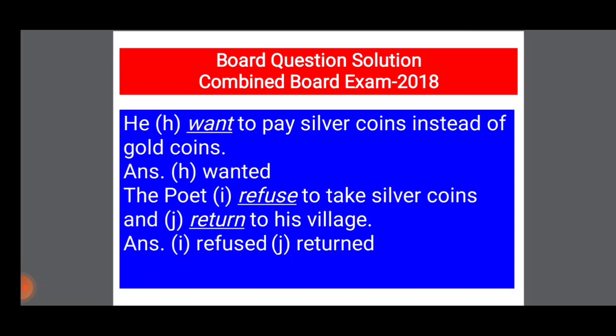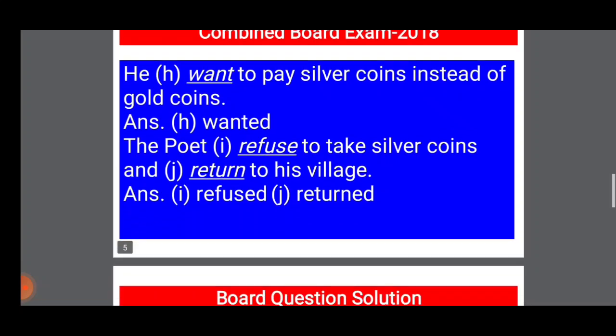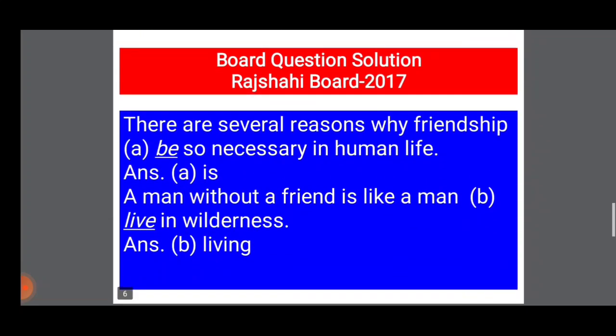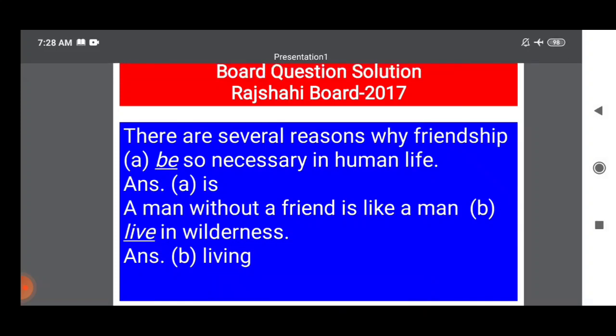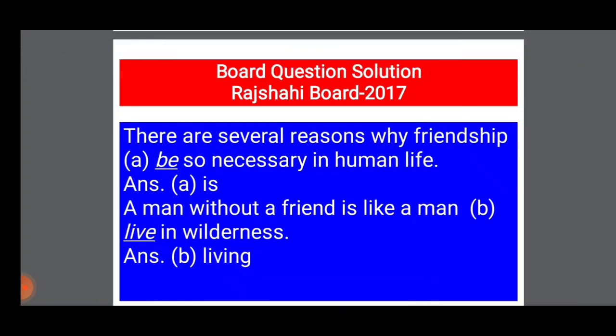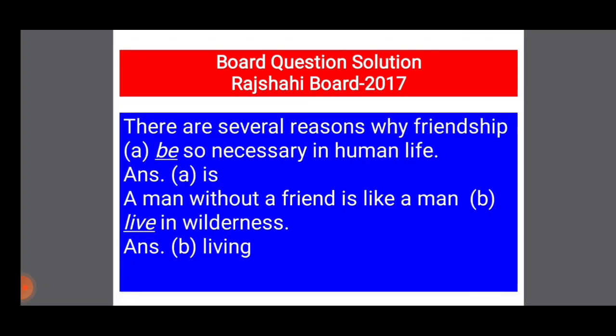Okay students, now let's go to another question. Students, there is another board question for you for solution, and it came in Rajshahi Board 2017. The previous board question was about a past incident.